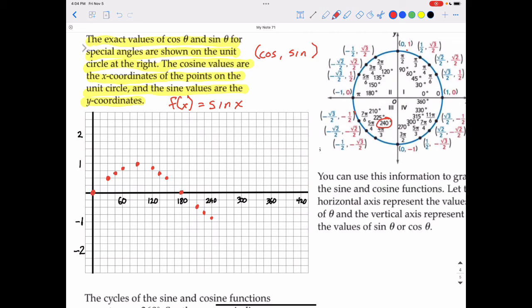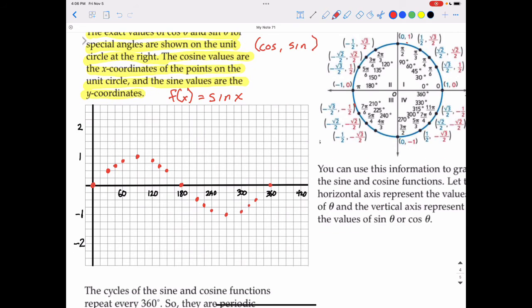And we can continue to go around the circle, and I'm going to go ahead and flash forward all the way to 360. And there's the rest of the points. And that we have completed one full cycle. I'm going to go ahead and draw, connecting those points together with a nice smooth curve. And there you go. That is one full cycle of the parent function for sine.